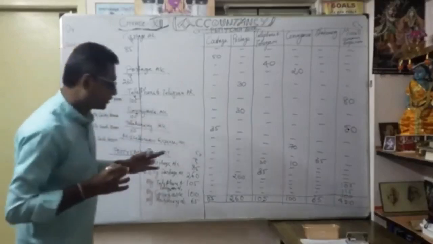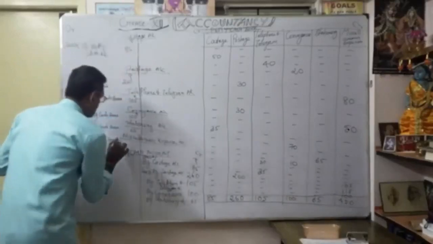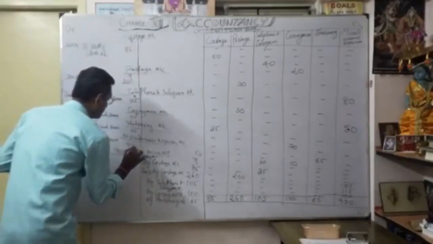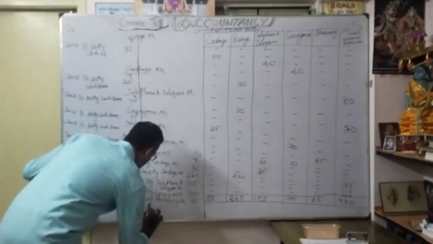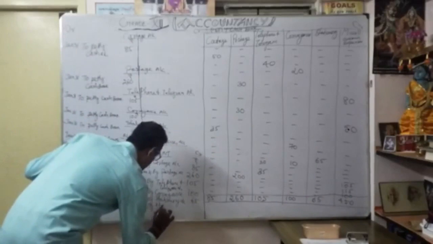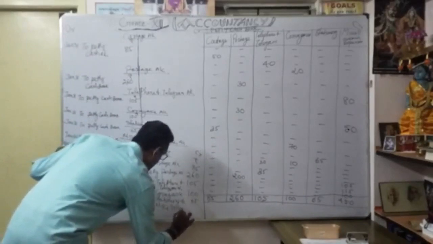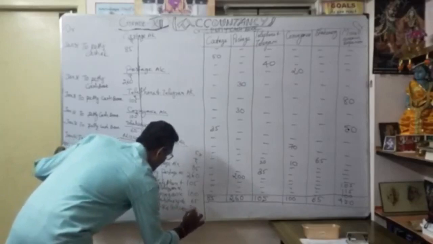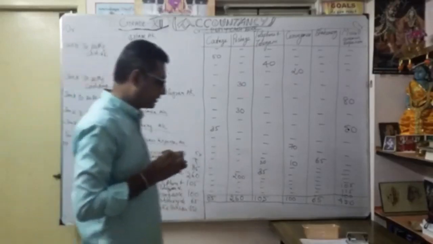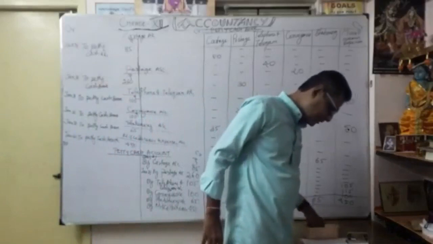How much? 450, correct? So petty cash book 450. I am going to write it here by miscellaneous 450. So now you have entered everything, all the ledgers.